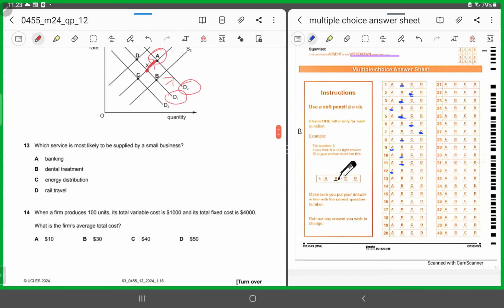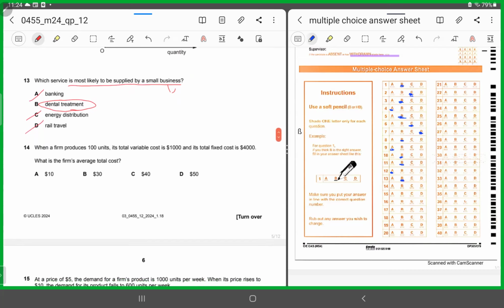Number 13. Which service is most likely to be supplied by a small business? A small business is one which requires a small setup, small investment, easy to wind up, right? Personalized services. Banking, no. Energy distribution, rail travel all require large investments or are difficult to set up. It's only in a dental treatment where you can cater to a small market, personalized services, easy setup, right? So for 13, it has to be B. Keep the concept in mind and you'll see things would fall accordingly.